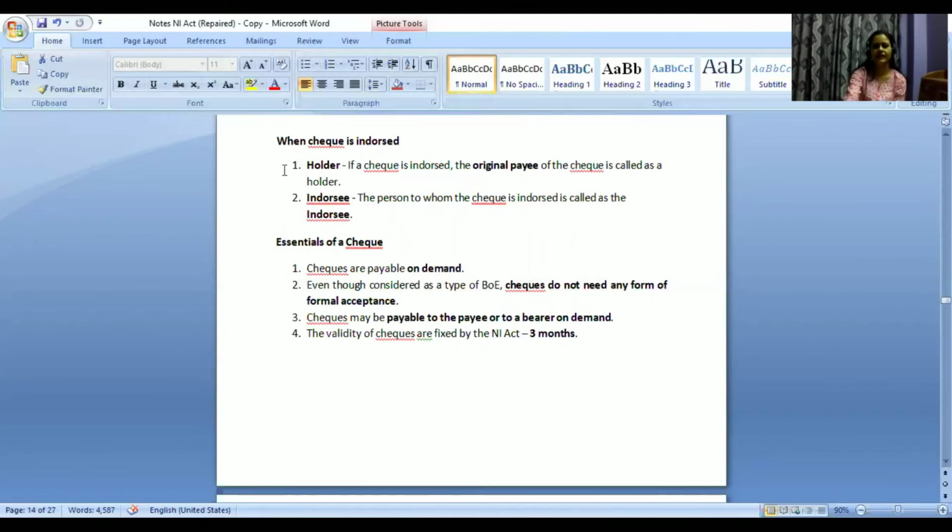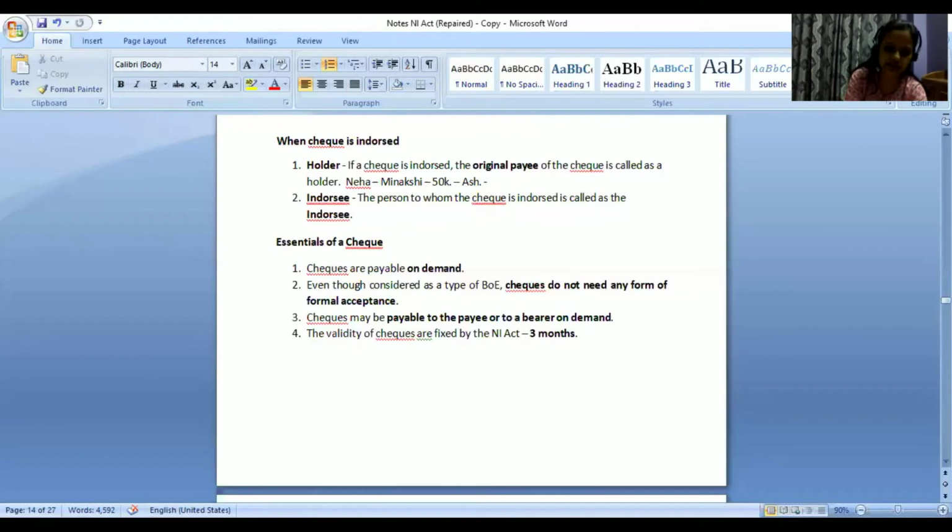So when a check is transferred, what happens? There are these parties, holder. If a check is endorsed, the original payee of the check is called the holder. Take for example, Neha gave me a check of 50,000 rupees and she wrote my name. Now I want to transfer it to another person. I will write Aishwarya's name and I will put my signature also.